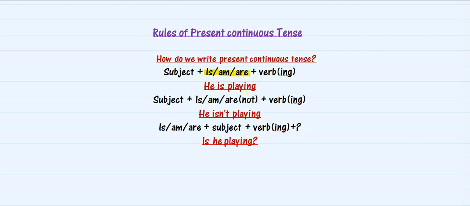Like the sentence here is, he is playing. This is an absolutely positive sentence. We're talking about in a positive scenario that somebody is playing. Then with the subject we have is and the verb is play, which is ending with ing.